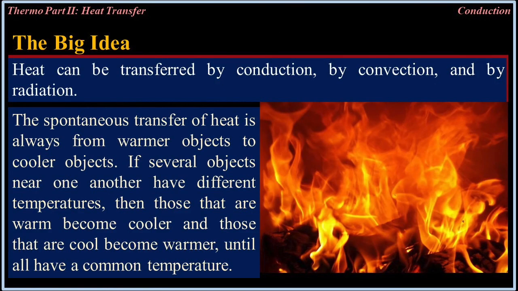The big idea: heat can be transferred by conduction, by convection, and by radiation. The spontaneous transfer of heat is always from warmer objects to cooler objects. If several objects near one another have different temperatures, then those that are warm become cooler, and those that are cool become warmer, until all have a common temperature.